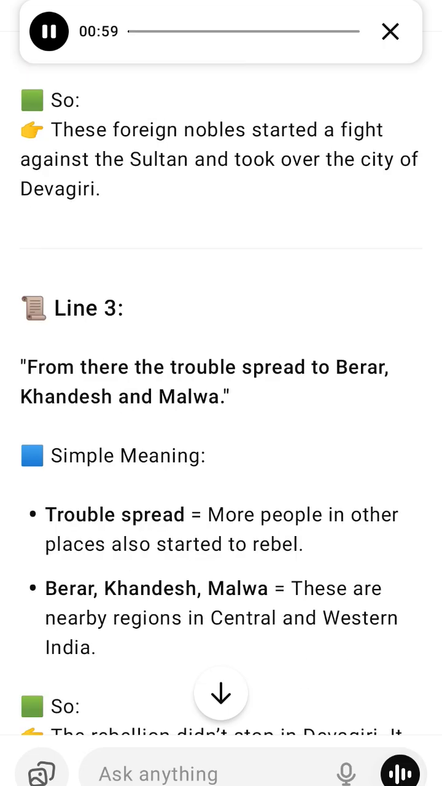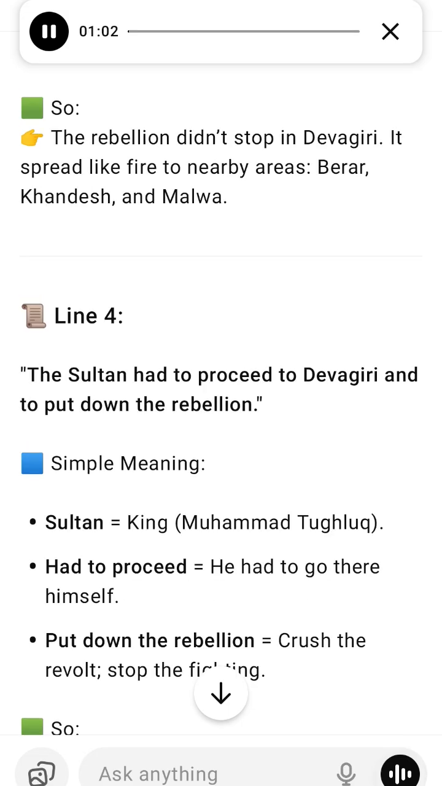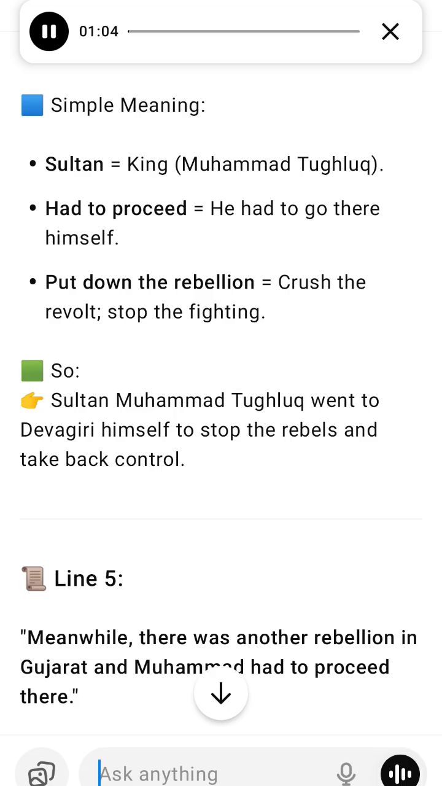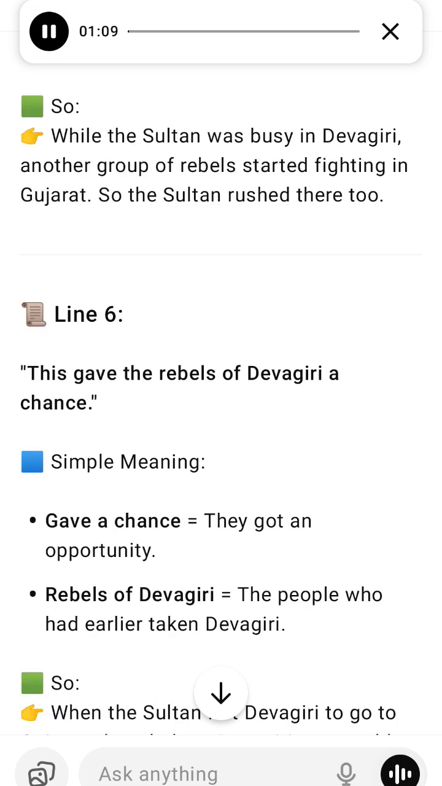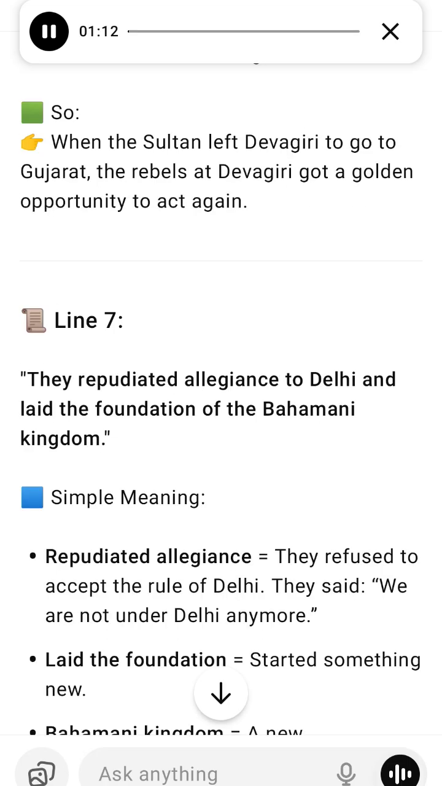What did they do? They started a rebellion. They took full control of Devagiri. From Devagiri, the rebellion spread to nearby regions like Berar, Khandesh, Malwa. What did the Sultan do? Muhammad had to travel to Devagiri with his army to fight this rebellion. But while he was busy, another rebellion broke out in Gujarat, another region far away. So the Sultan had to leave Devagiri and go to Gujarat.